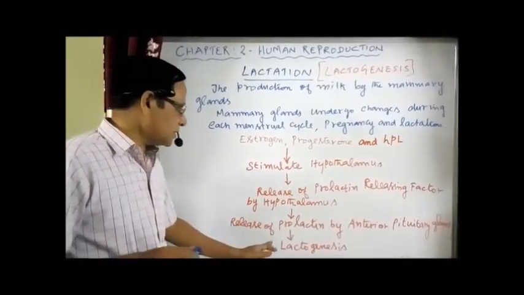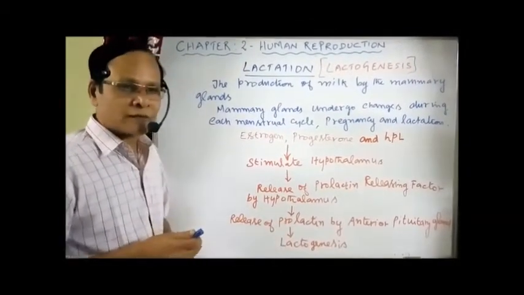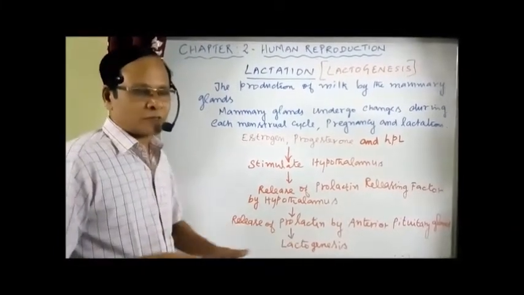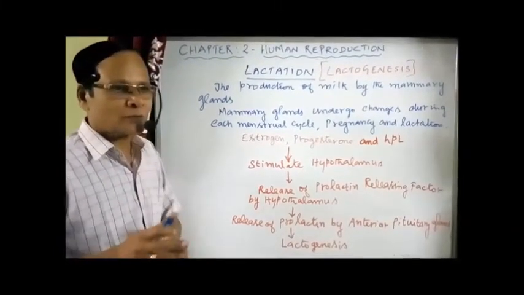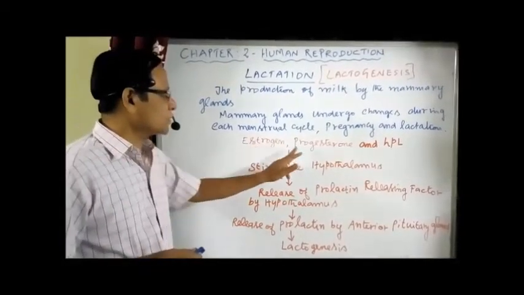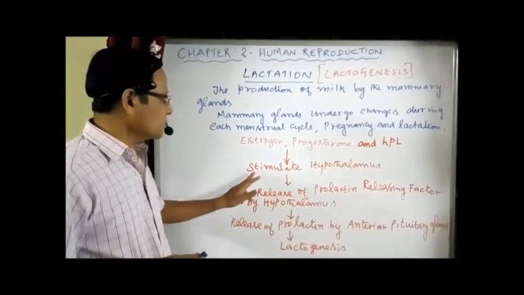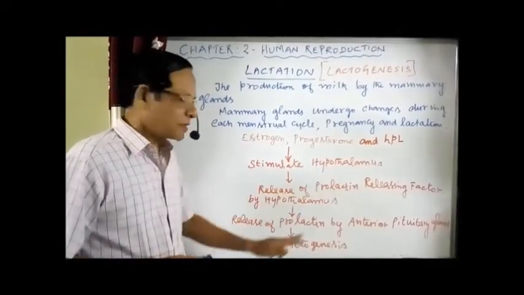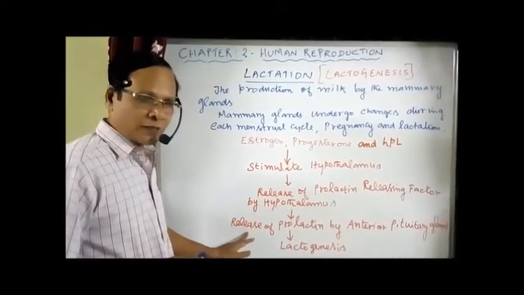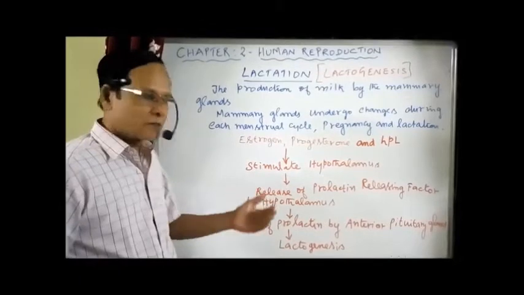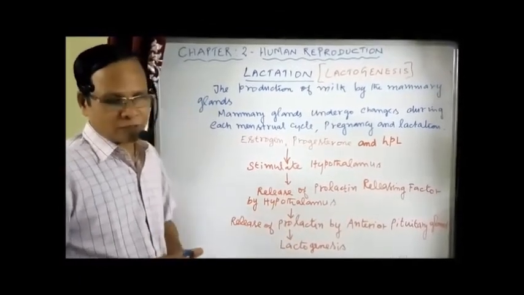Prolactin, the lactogenic hormone, plays an important role in the lactogenesis process, nothing but the formation of milk. This is the event happening: presence of estrogen, progesterone and HPL, stimulation of the hypothalamus, release of prolactin releasing factor, response of the anterior pituitary gland to release prolactin, which causes the lactogenesis process.